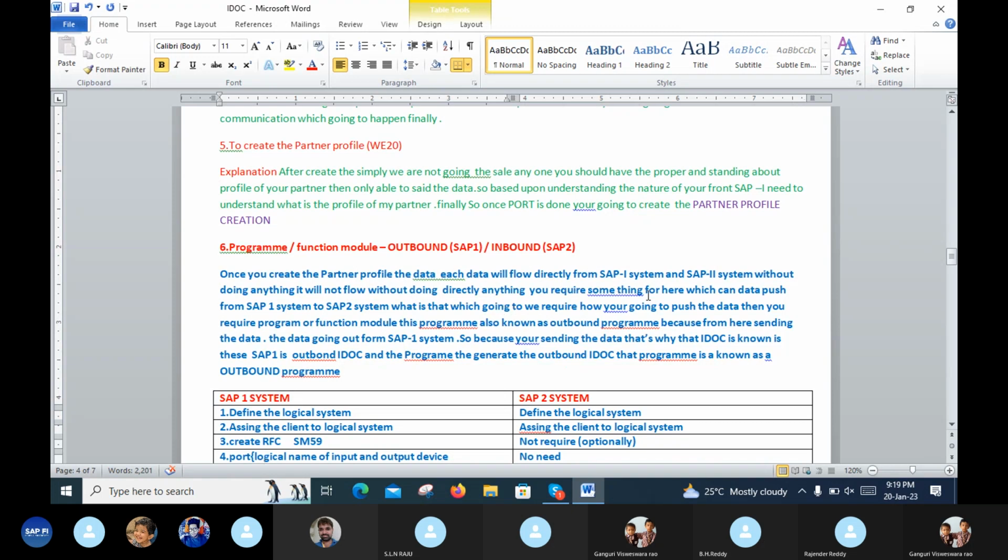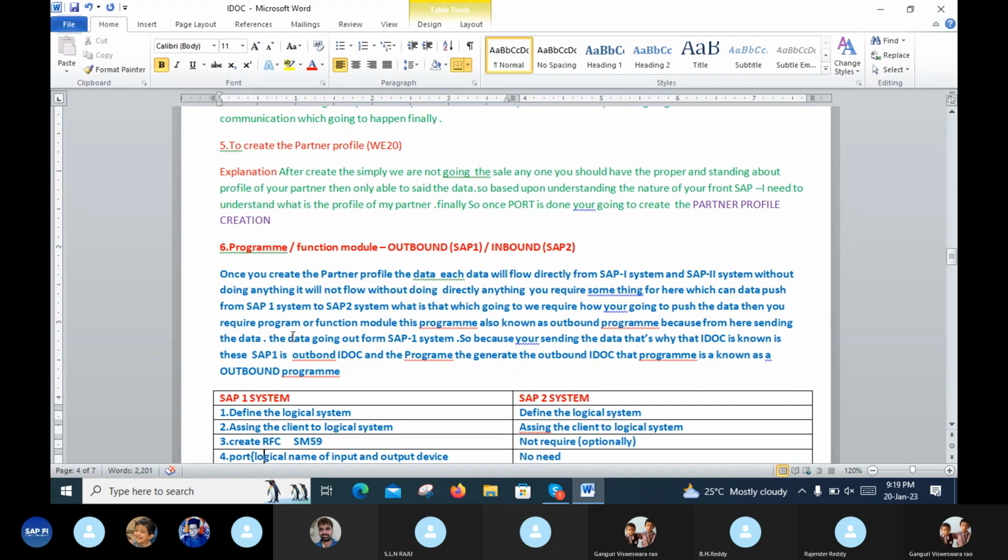So something is required which can push data from the SAP1 system to the SAP2 system. What is that? How are you going to push the data? Then you require a program or function module. The required program is nothing but a function module. This program is also known as an outbound program. Outbound program means the sender system.